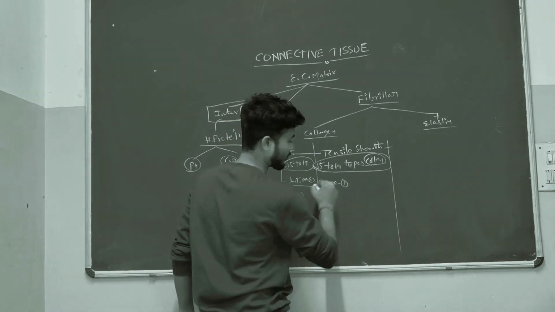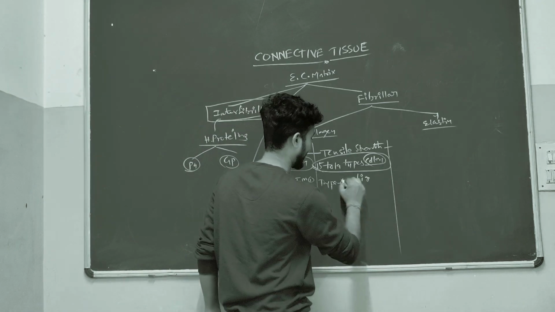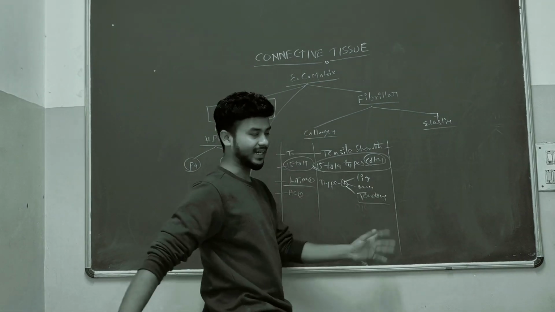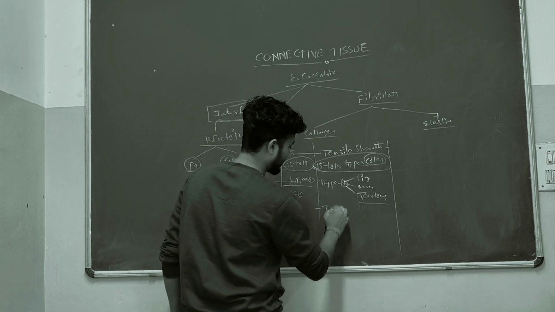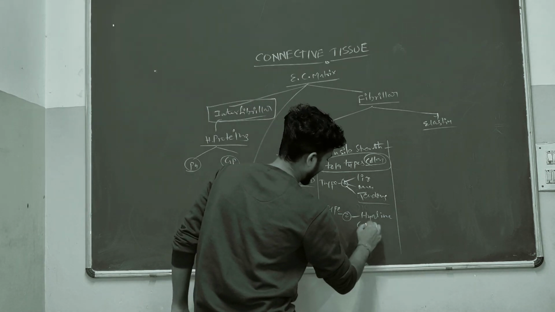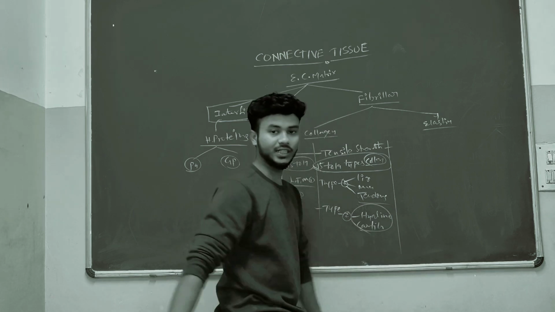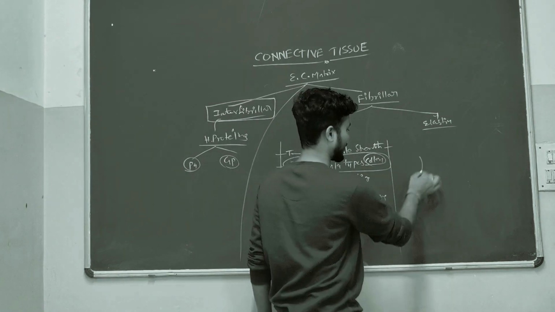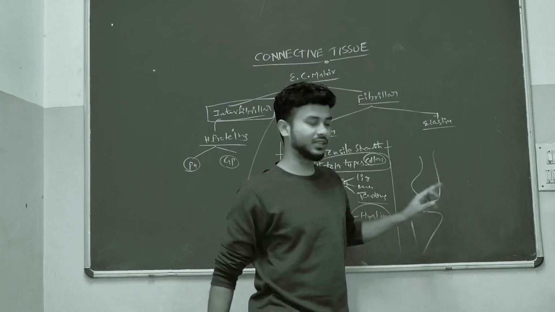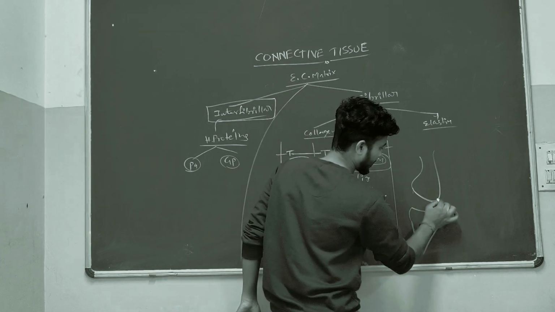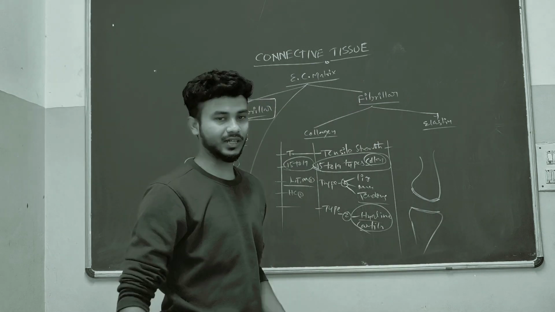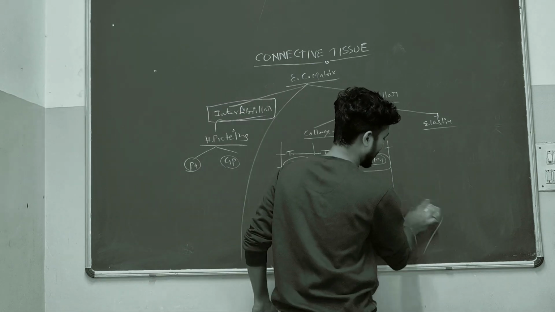Type 1 collagen is found in ligaments, menisci, and tendons. And type 2 collagen is present in the hyaline cartilage. Suppose this is one bone and this is one more bone; at the joint between these two bones, hyaline cartilage will be present. This is also called articular cartilage. Okay, these are some points about collagen.